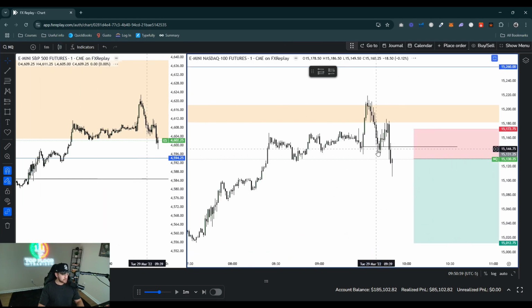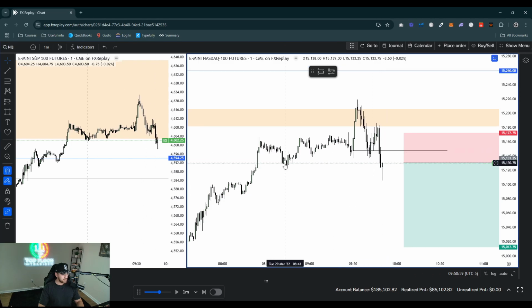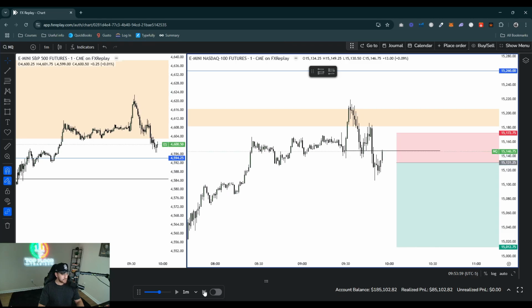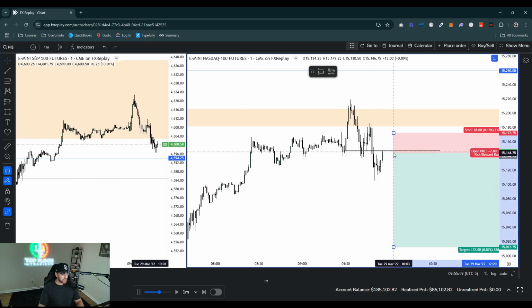Let's go to the 1 minute actually. Are we in anything? We could actually just wait. This is the start of the 950. We just swept liquidity, so let's actually just wait and see if we can get a tap up there. And we got a tap of the 5 minute CISD. So let's go ahead and market enter right here.